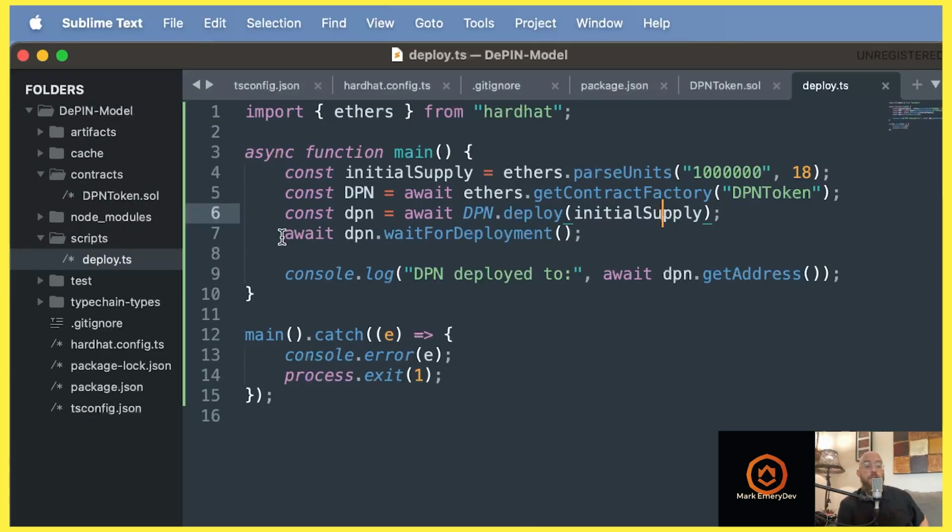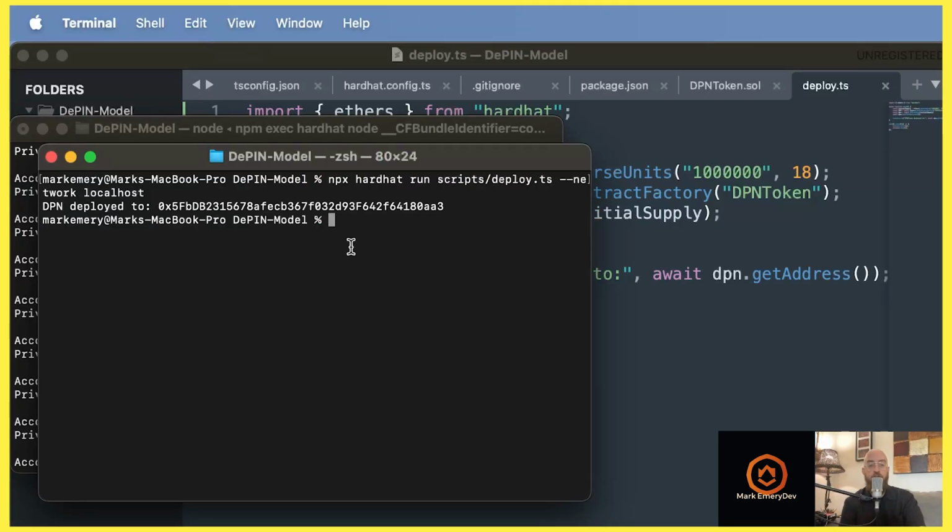Now come back to our deploy script. We asked for that console log, right? DePIN. But congratulations, you've just written and deployed a contract on a development stack that has a package.json, a tsconfig.json, and our gitignore, a script, a contract. We're really getting somewhere. So the next step would be to write some tests. Even in our Hardhat environment, we want to just say, hey, is this token behaving like a normal ERC20? And for that, with that Mocha framework we talked about, we'll sculpt a test or two.